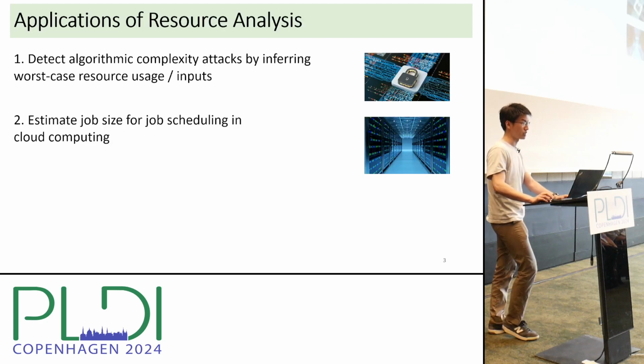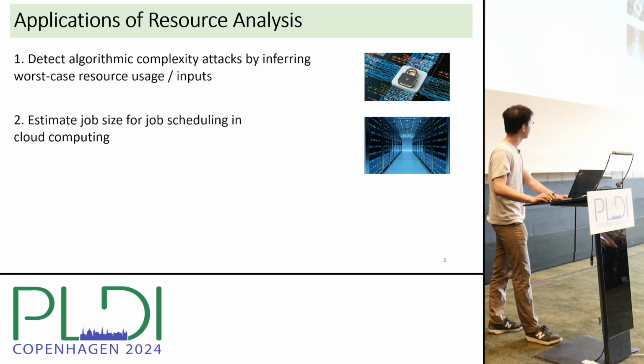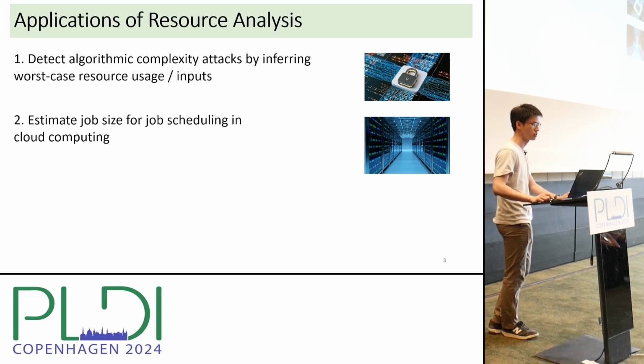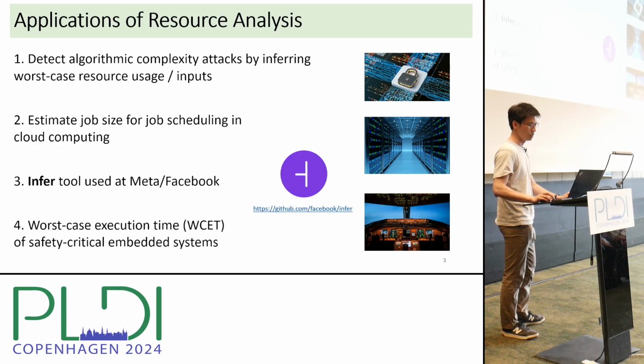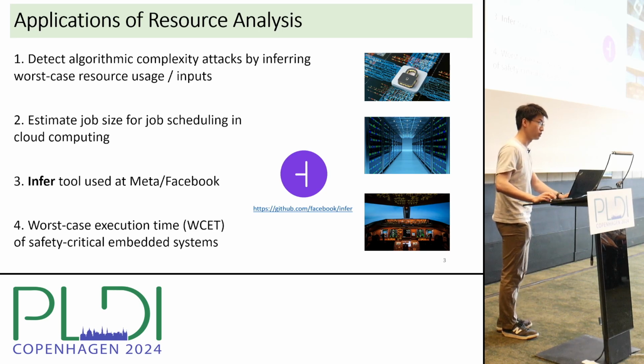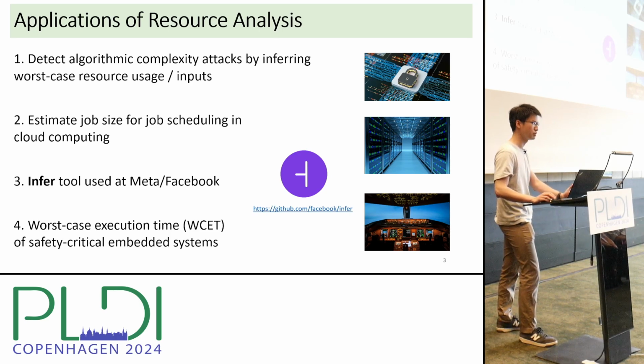Resource analysis has many applications. In computer security, it can be used to detect algorithmic complexity attacks by inferring worst-case resource usage and worst-case inputs of programs. Another application is to estimate the job size for job scheduling in cloud computing, where the cloud service provider wants to avoid both under-provisioning and over-provisioning of resources. Other applications include complexity analysis in the static analysis tool Infer, which is used at Meta/Facebook, and also the worst-case execution time analysis for safety-critical embedded systems.